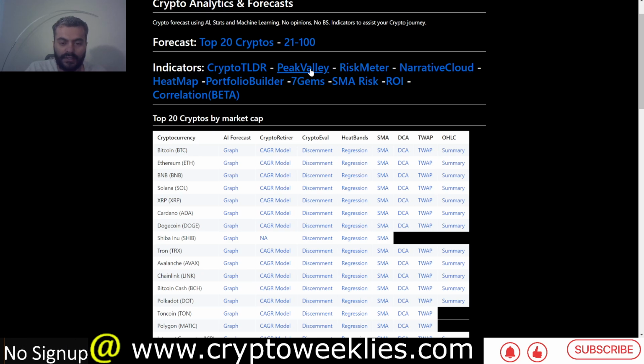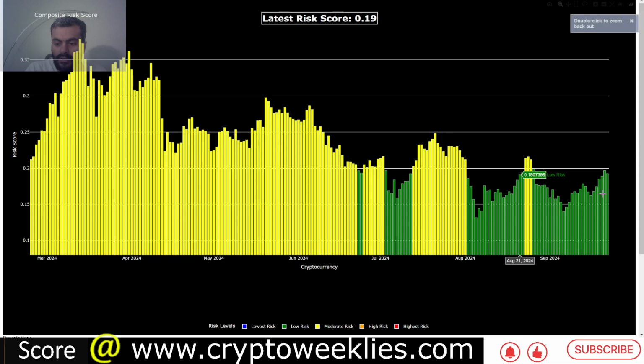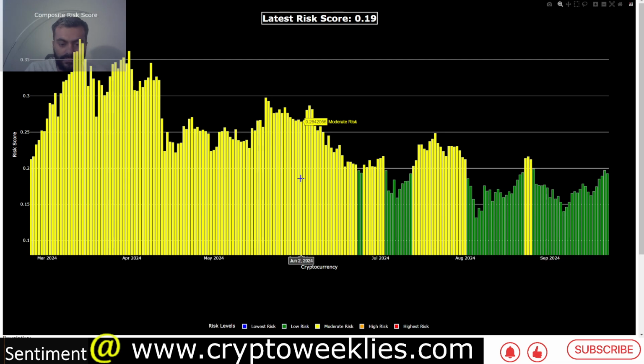In order to analyze the overall sentiment in the market, not just graph but all the top 100 cryptos by market cap, and their risk journey between 0 and 1. Right now the latest risk score is at around 0.19, again fairly close to this 0.2 level, when the color code would change from green to yellow. That would mark a moderate risk environment. Right now we are in a low risk environment.